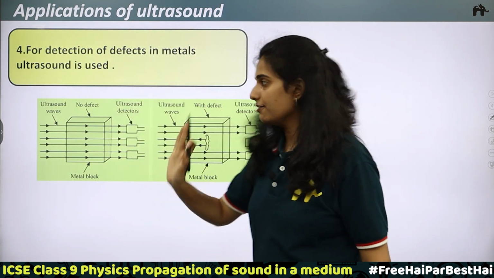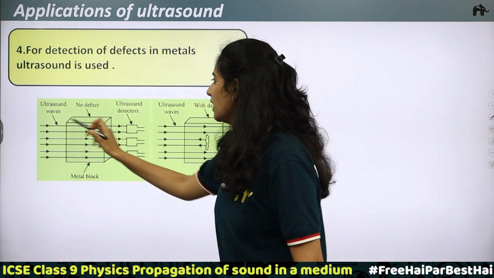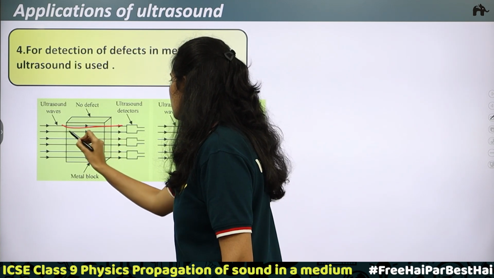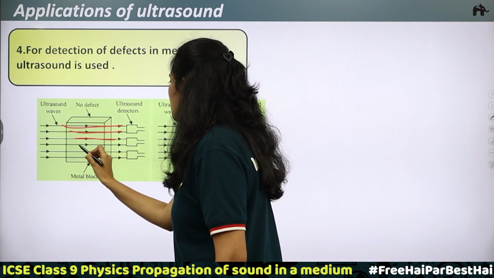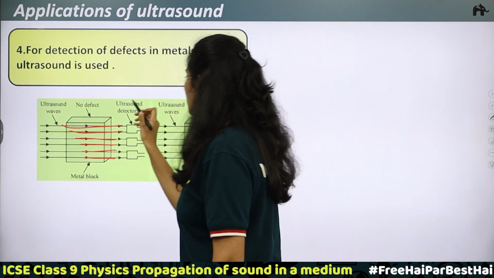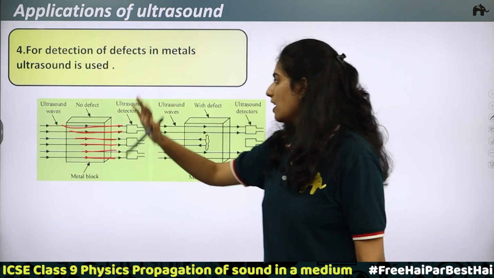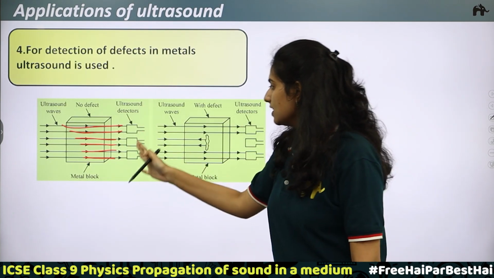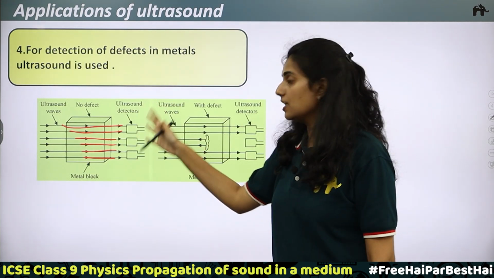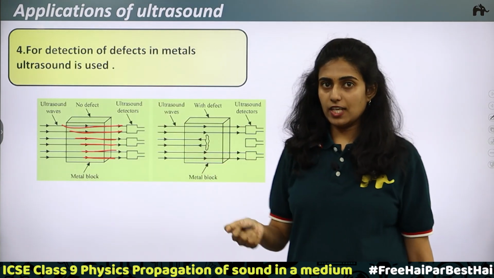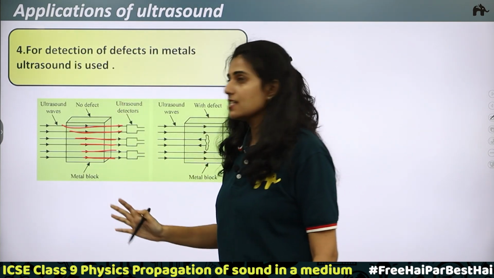If there are no defects, you can see the ultrasound waves are passing clearly, without deflection. Here an ultrasound detector is kept. If all the waves that are passed through the metal block reach this end, that is, the ultrasound detector is able to detect all the waves, then we can say that the metal block has no defect.